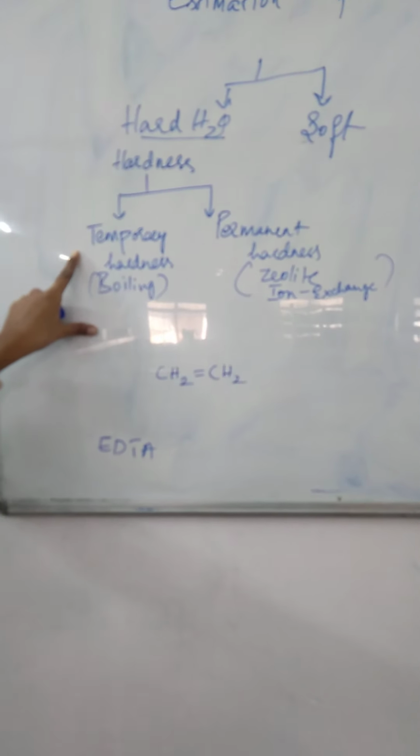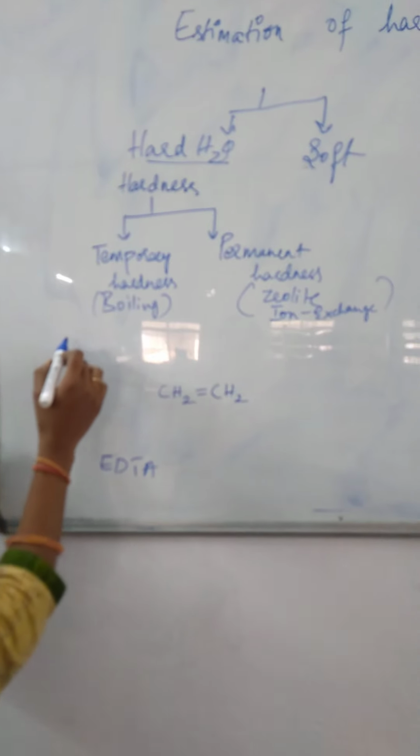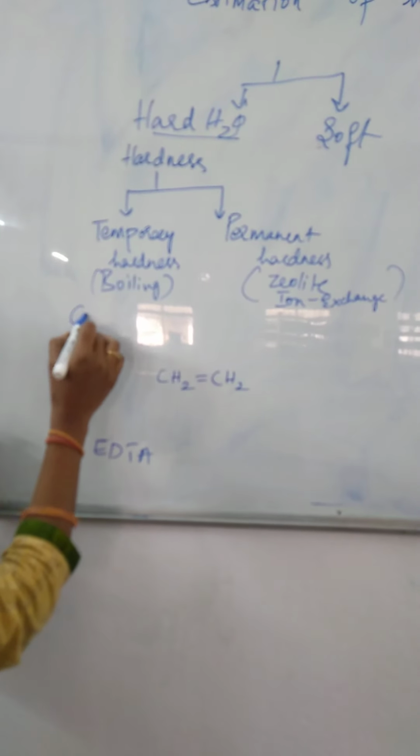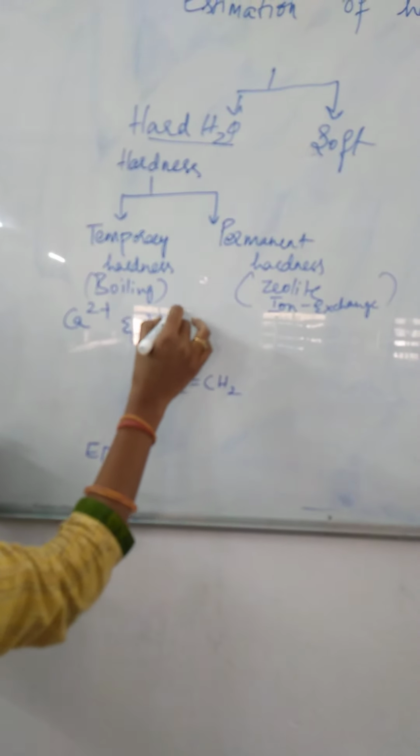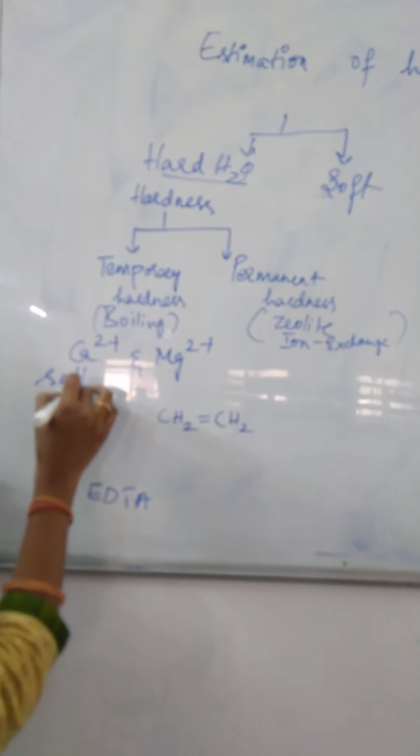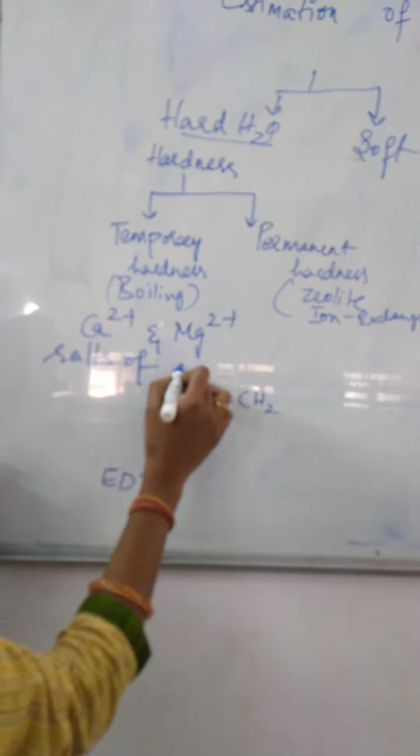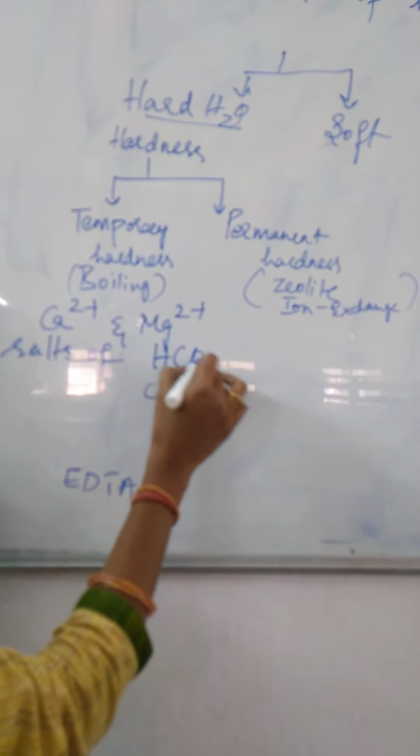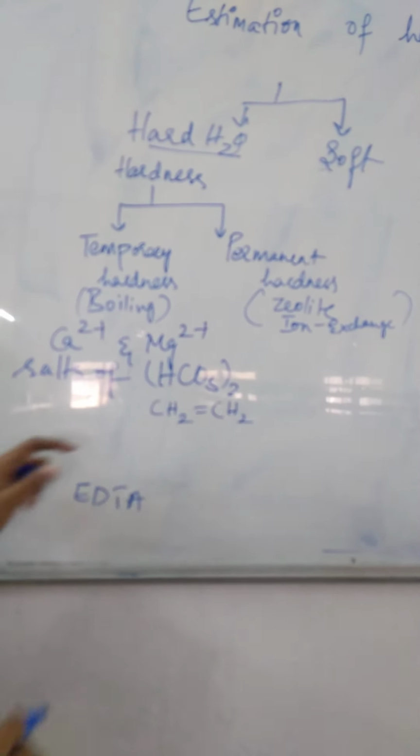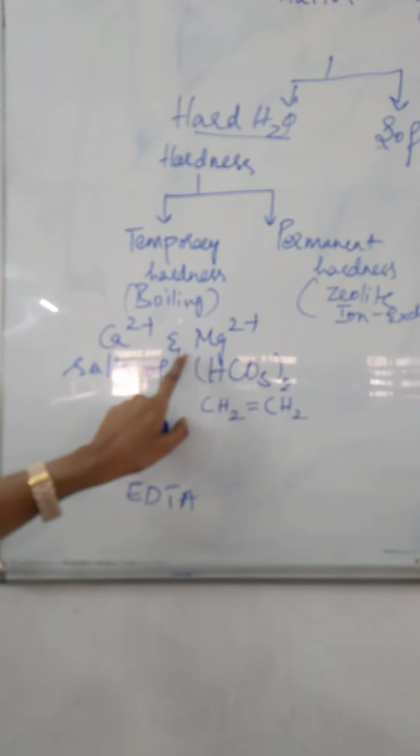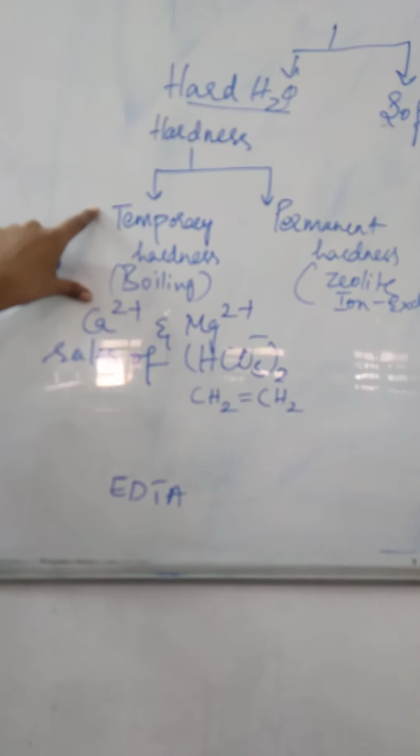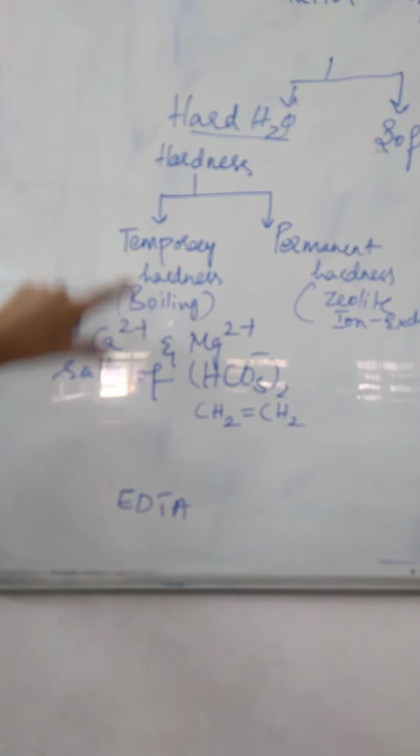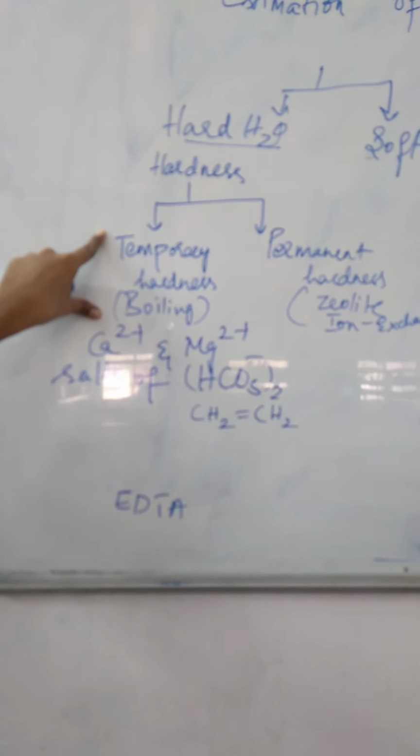The salts responsible for temporary hardness are the calcium and magnesium salts of bicarbonate. So here, bicarbonate salts of calcium and magnesium. These are the salts responsible for temporary hardness.